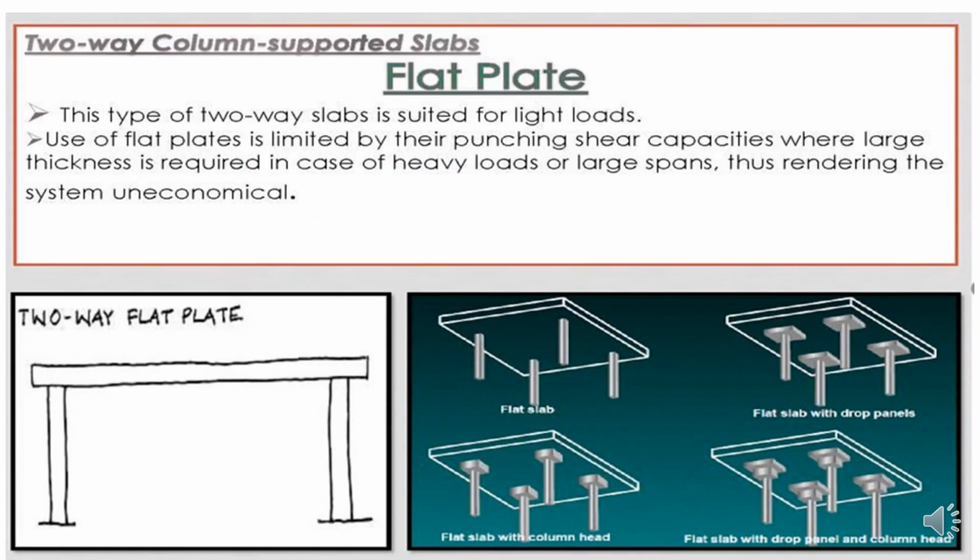Two-way column supported slab. This is called a flat plate slab. This type of two-way slab is suited for light loads. Use of flat plate is limited by its punching shear capacity, where large thickness is required in case of heavy loads and large spans, thus rendering the system uneconomical. Here you can see the flat slab, flat slab with drop panels, flat slab with column head, and flat slab with drop panel and column head.